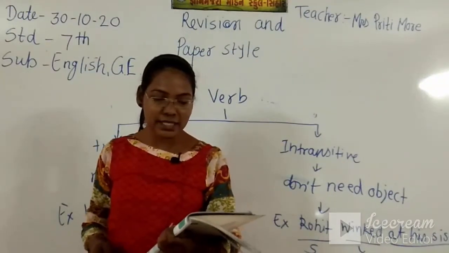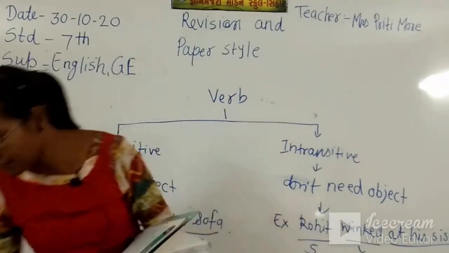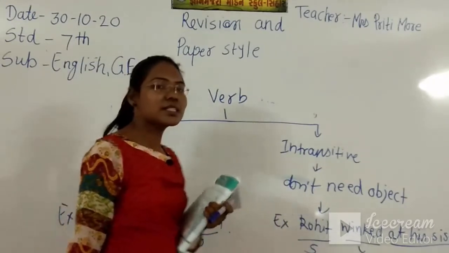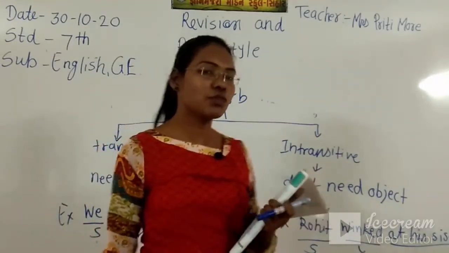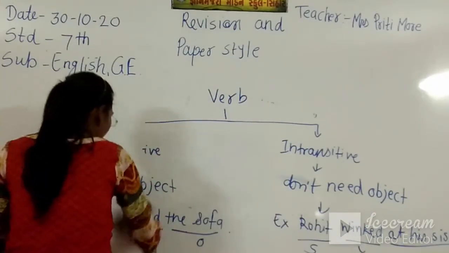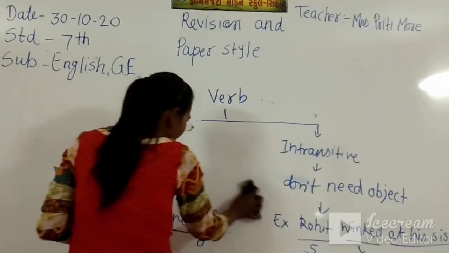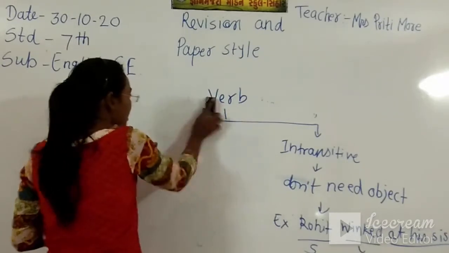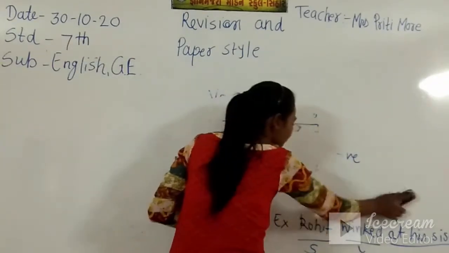Now unit 6 is verb past participle. Past participle means the third form of the verb. The main verb has three forms: the main form, the second form and the third form, and that third form is called past participle.